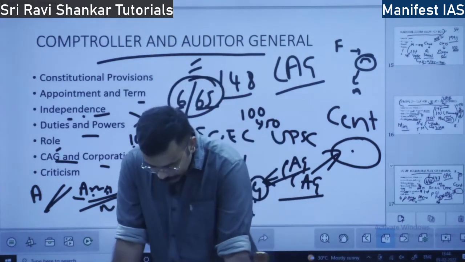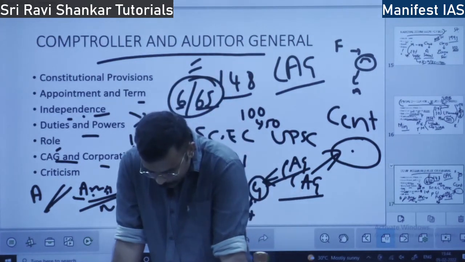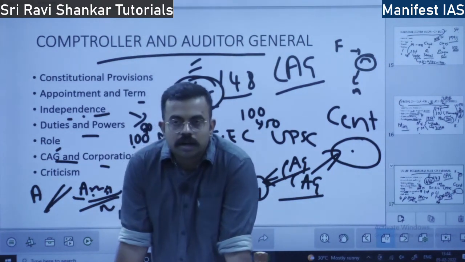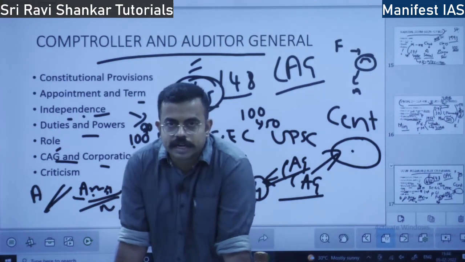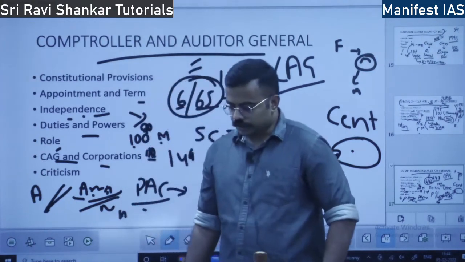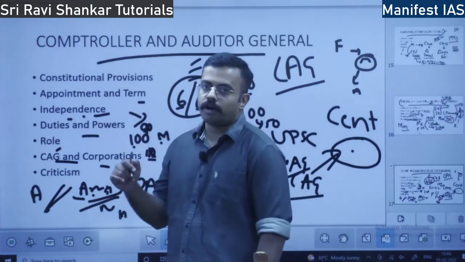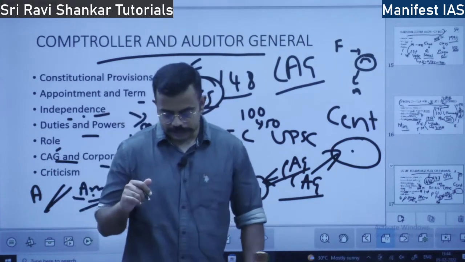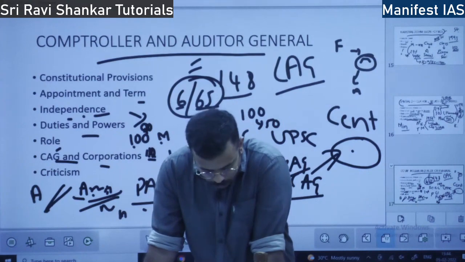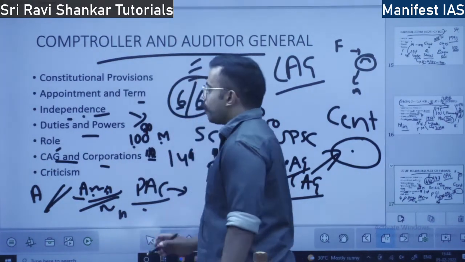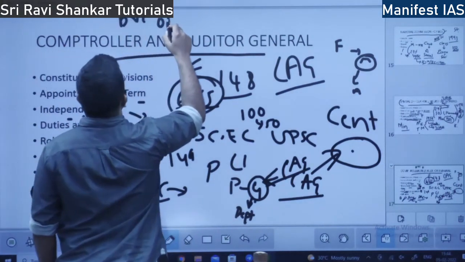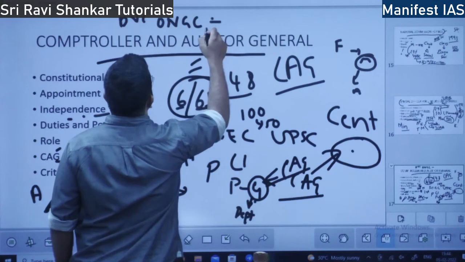What does the CAG do with respect to corporations? I already told you certain public sector undertakings are audited by CAG. Some corporations, Damodar Valley Corporation, ONGC, Air India, are audited directly by CAG.